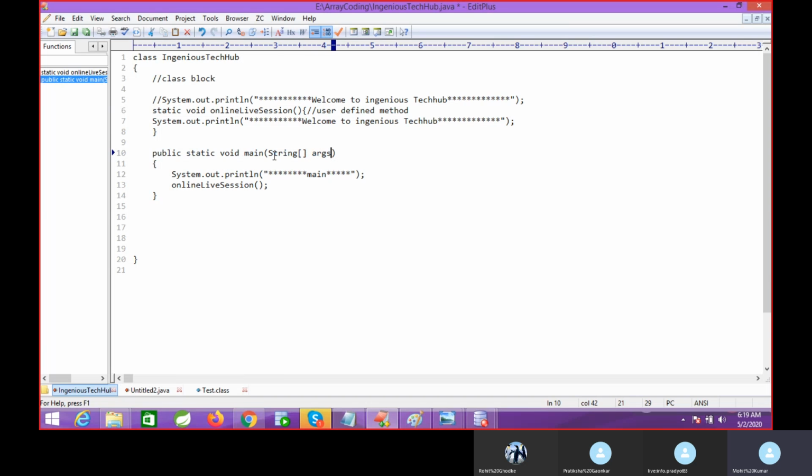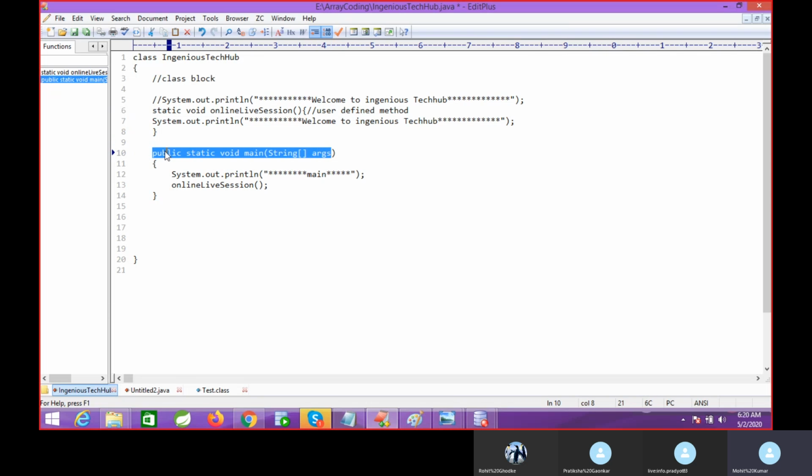Internally we have many things for implementation inside this main method. Got it, right? What is public static void method and how to create it, I will come back to that when I start the method concept. So this is the complete syntax of your main method.